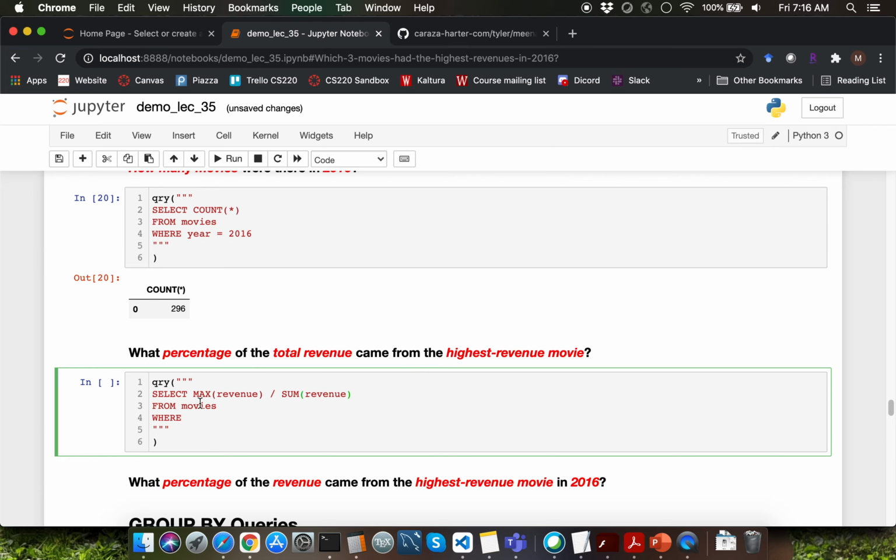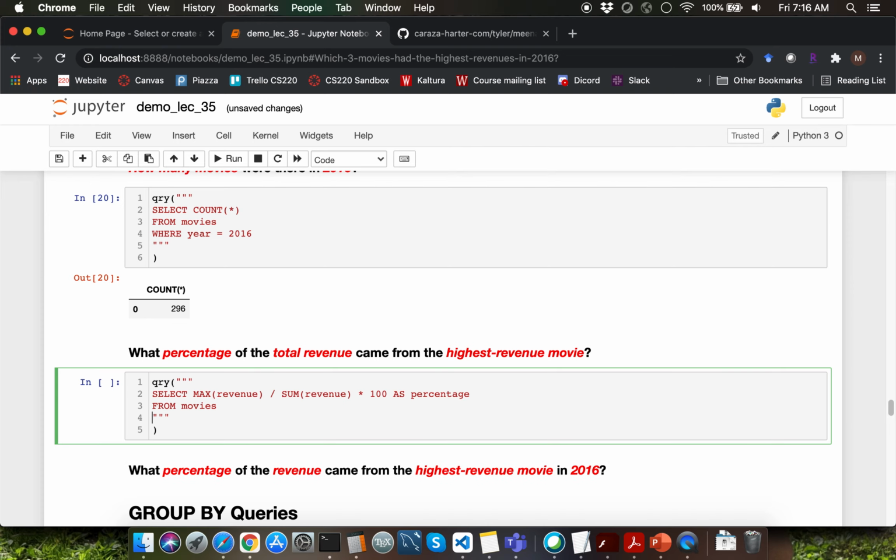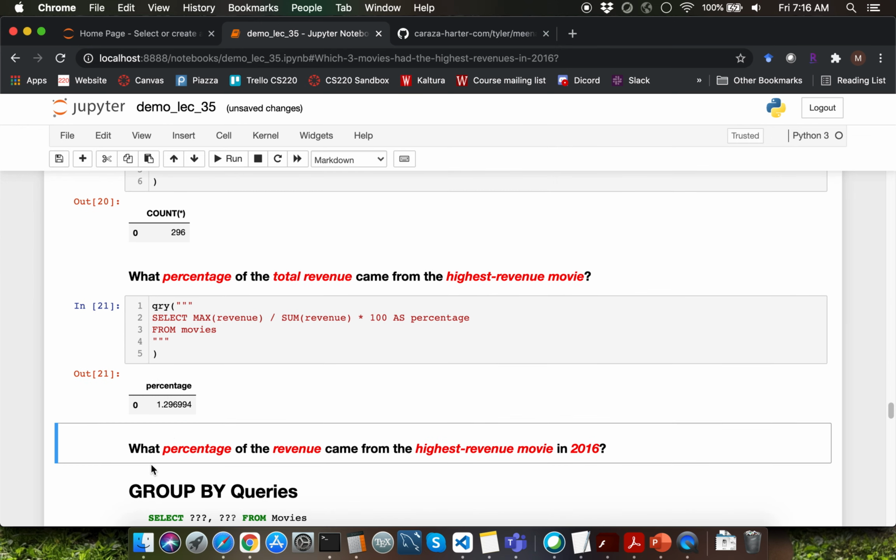We have already taken care of the highest by using the max aggregate over here. Let me multiply this value by 100 so that we can actually generate a percentage. And I'm going to use the as keyword and rename the column that we just computed into percentage. Let me get rid of the where clause here. Let's execute the query. Observe that the percentage contribution by the highest revenue movie is 1.29%.